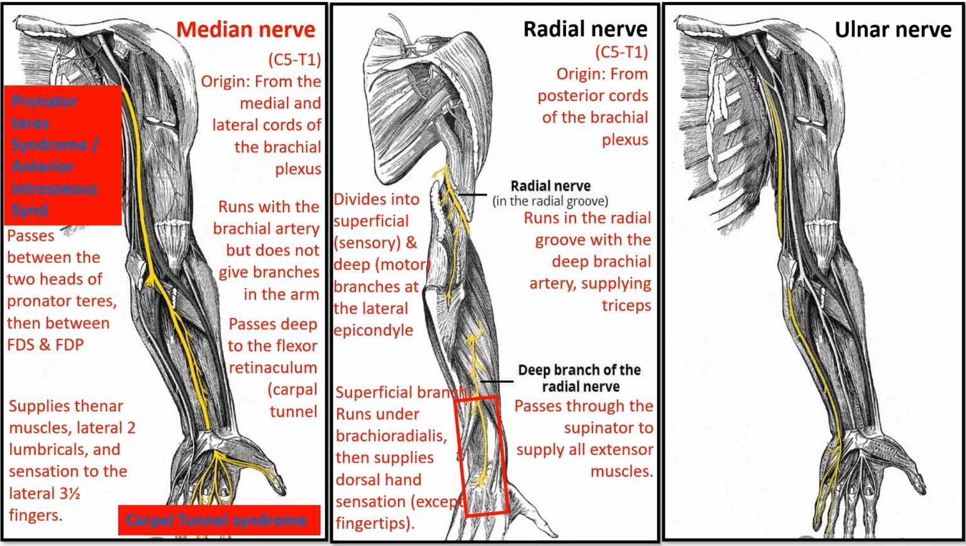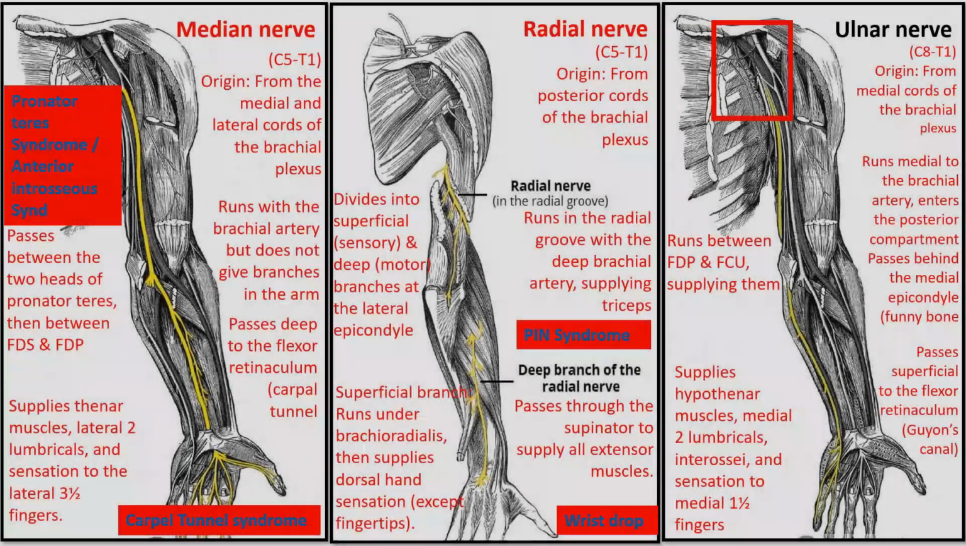hand, except the fingertips. Radial nerve injuries can lead to wrist drop, seen in Saturday night palsy or humeral shaft fractures. Compression at the supinator muscle can cause posterior interosseous nerve syndrome, resulting in weak finger extension.